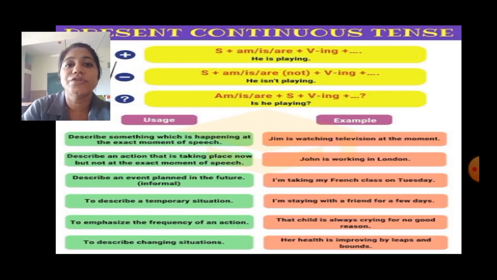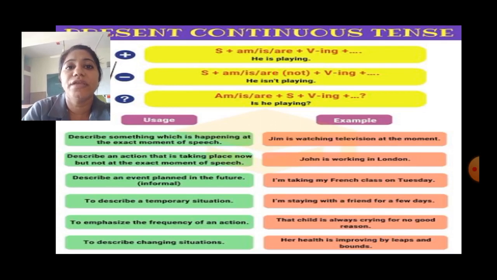Next, it is used to describe an action that is taking place now but not at the exact moment of speech. For example, John is working in London. Here, the action is not going on at the exact moment but it takes place daily. He is working in London just now. Today also he is working. Yesterday also he was working and tomorrow also he will work. So it states John is working in London. The action is taking place now.